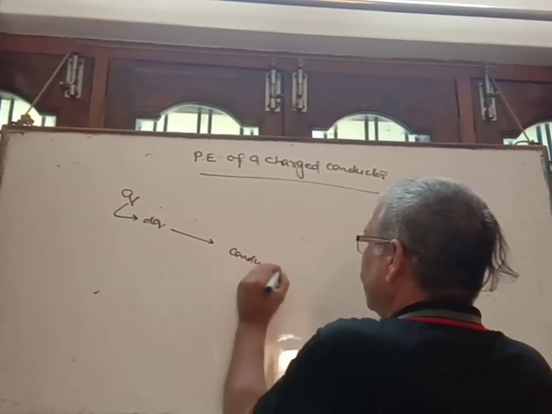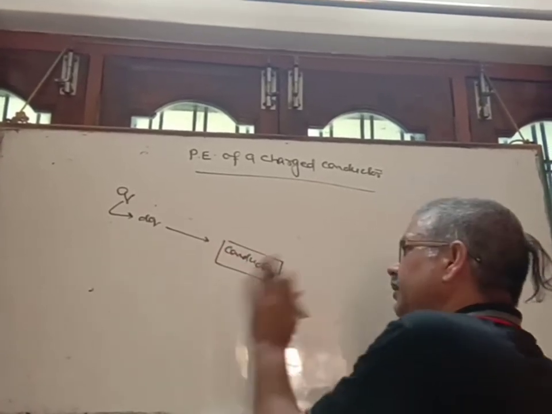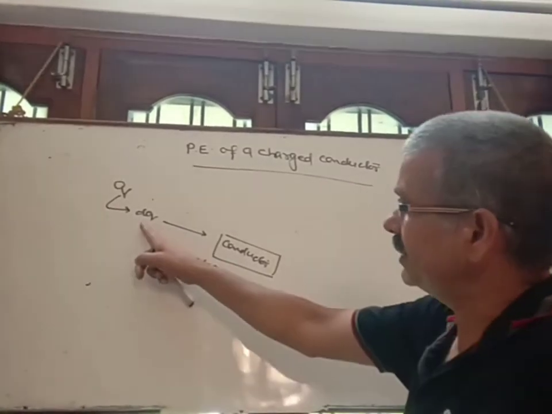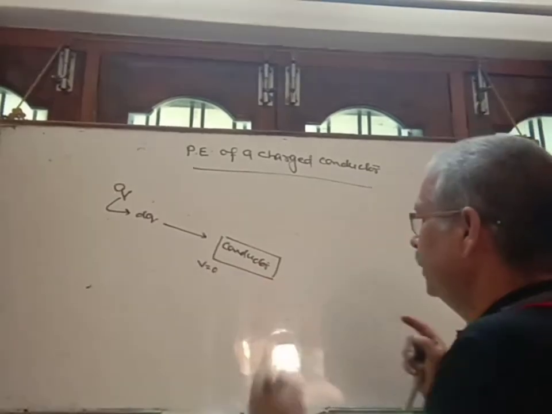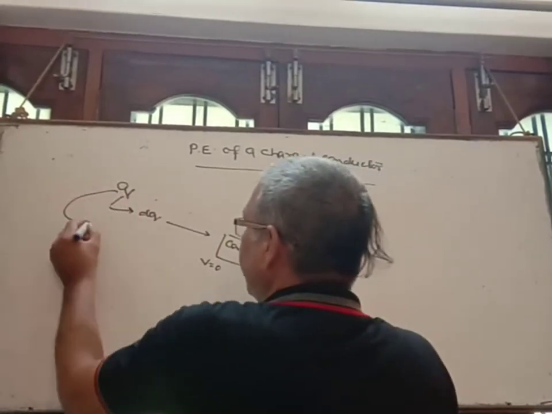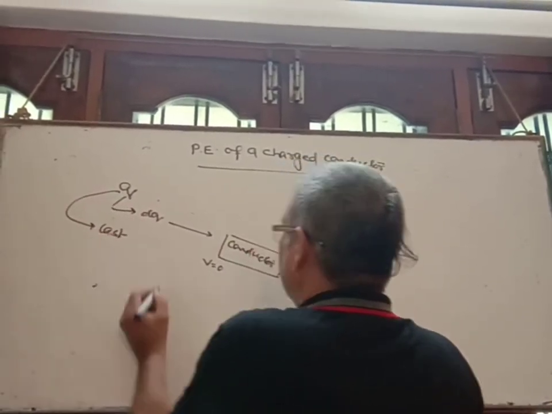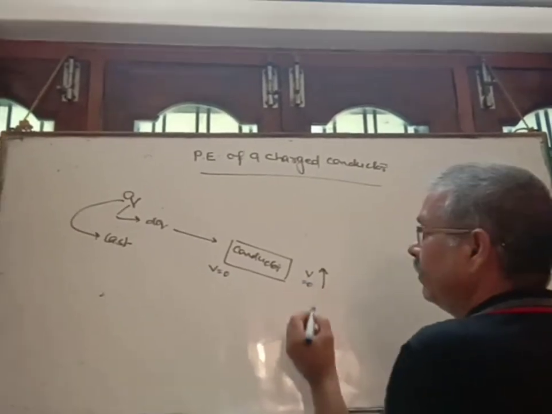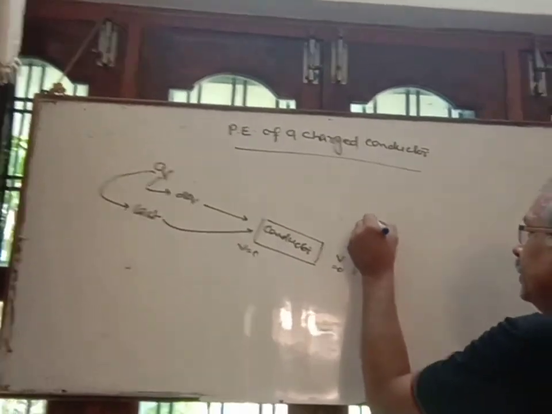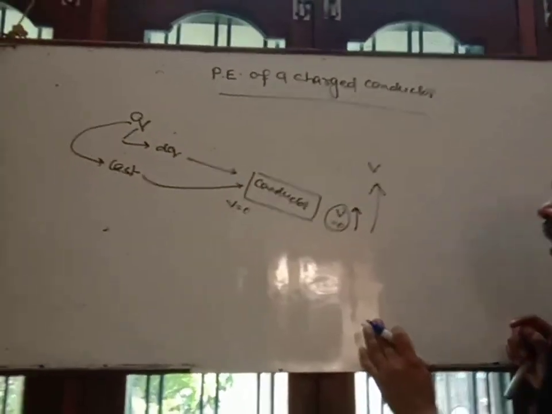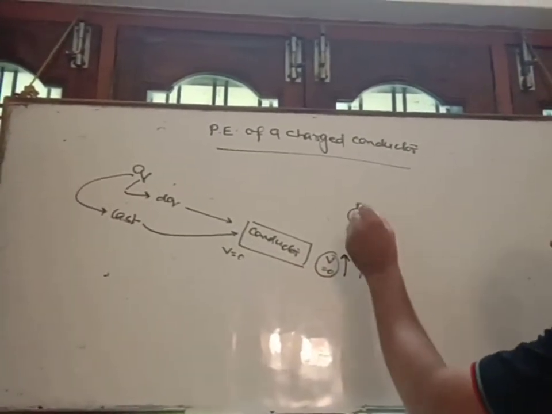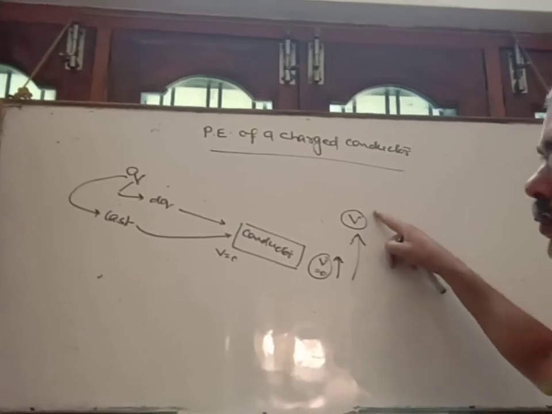Earlier, when no charge is present in the conductor, its potential was 0. But as the first segment of the charge dq is given to the conductor, its potential increases. And when the last segment of the charge is given to the conductor, its potential is raised up to V. Initially its potential was 0, and when the last segment reached the conductor, its potential raised up to V, meaning potential varies from 0 to V.